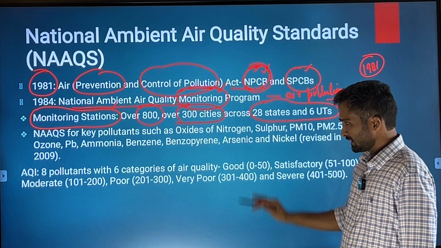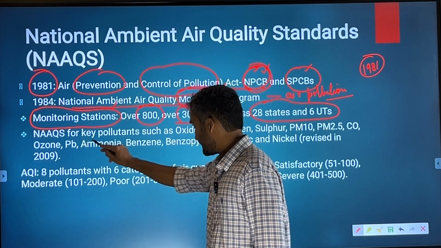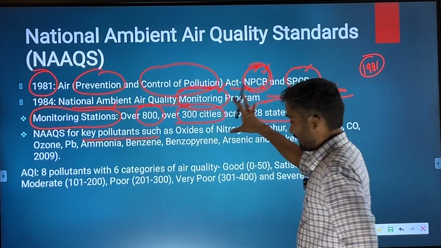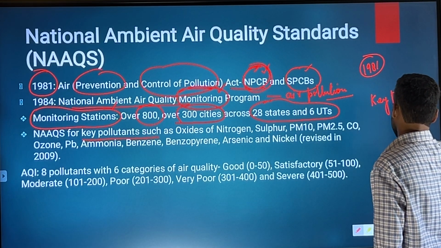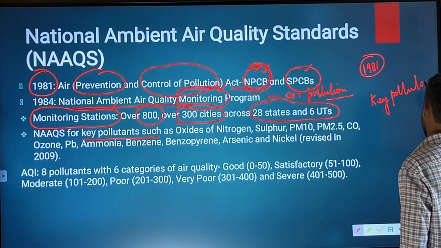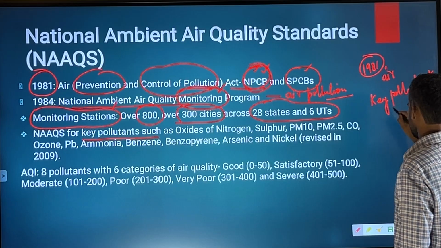the country. So, National Ambient Air Quality Standard for key pollutants, see, it also identified the key pollutants. What are the key air pollutants? Do not forget, we are talking about the air pollution.